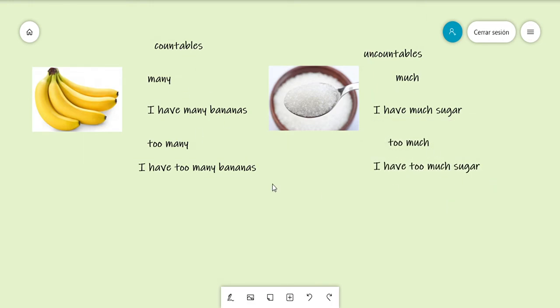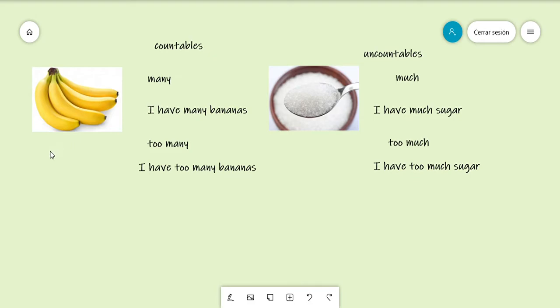Now, many for countables and much for uncountables, you can use for affirmative sentences like this, but you can use them for negative too, and interrogative.